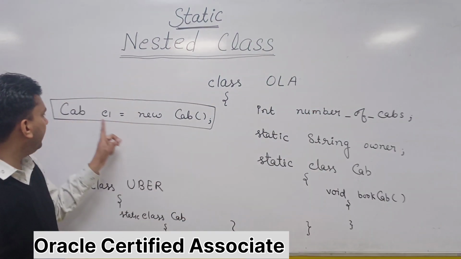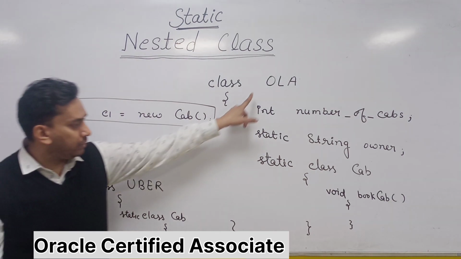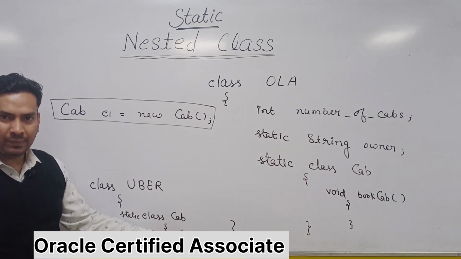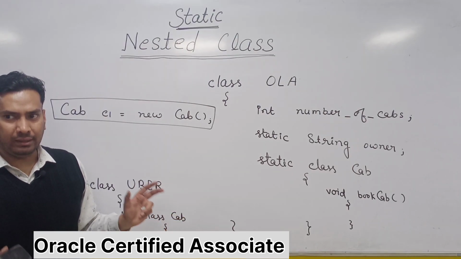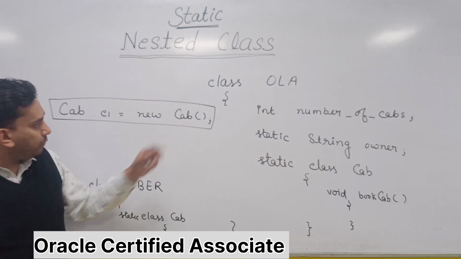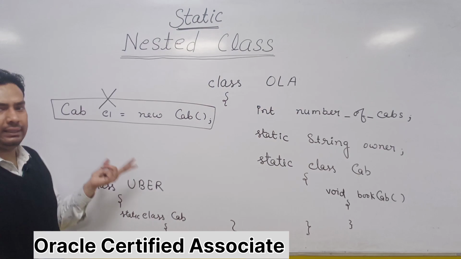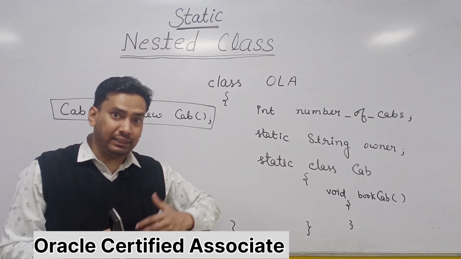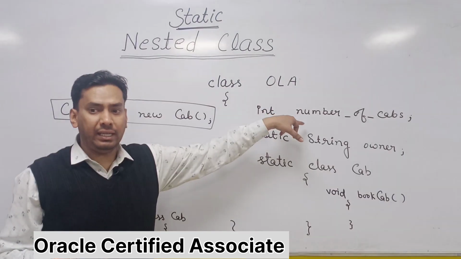So if you say cab C1 is equal to new cab, which cab? Are you talking about the Ola cab or the Uber cab? So this is the concept of nested class. Nested class says that now you cannot use this syntax because there is nothing called just cab. Cab is a nested class, increased encapsulation is there, so you have to refer to it by the name of the class.